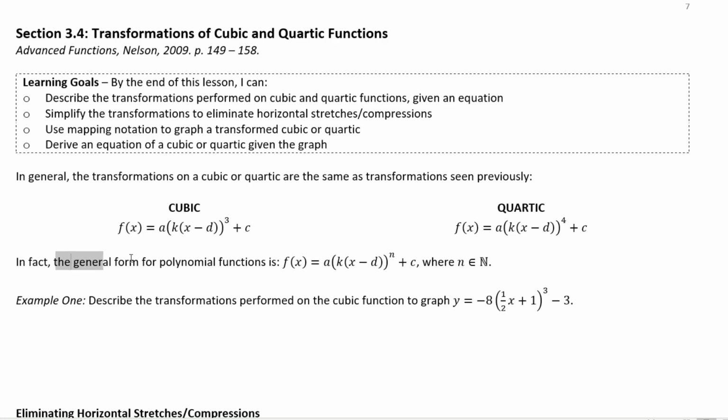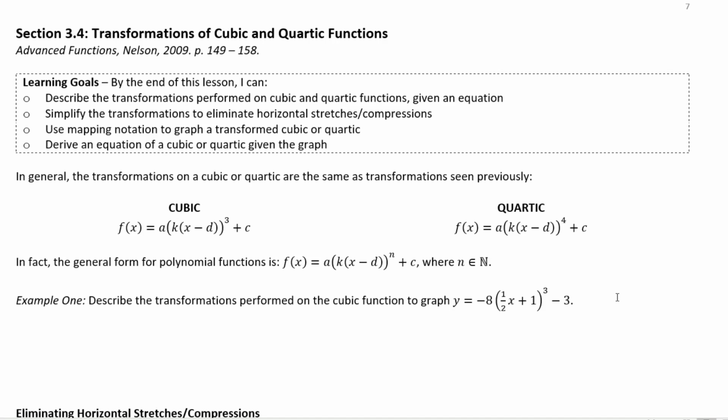In general, the general form for polynomial functions is this, right, where n is an element of the natural numbers. So natural numbers being numbers starting at 1, right? So 1, 2, 3, 4, not including 0 in this case.